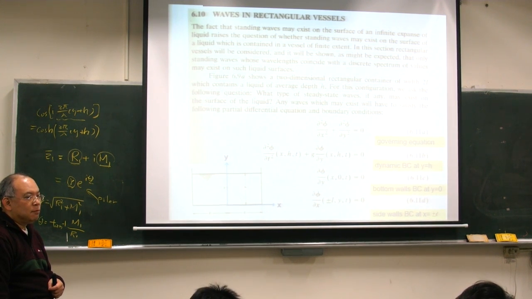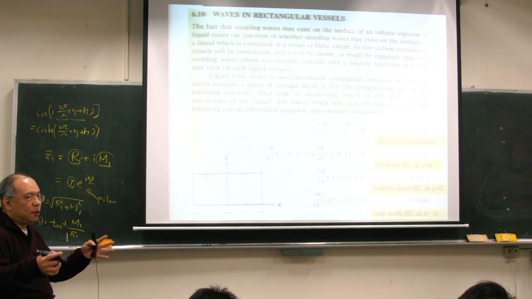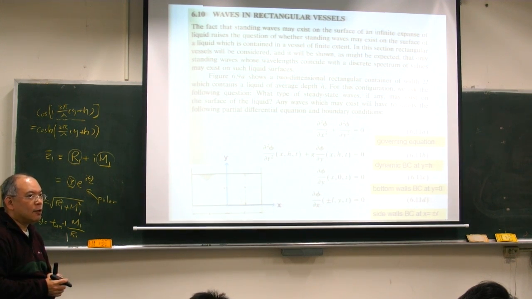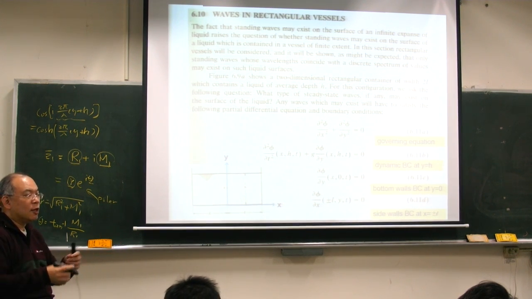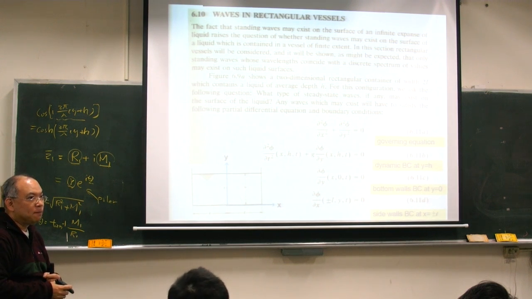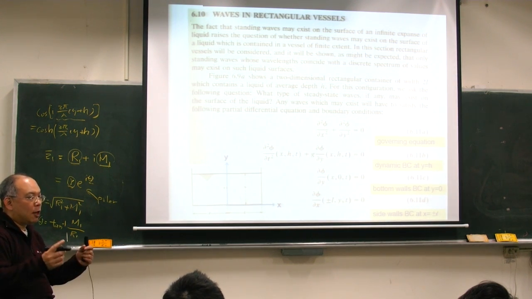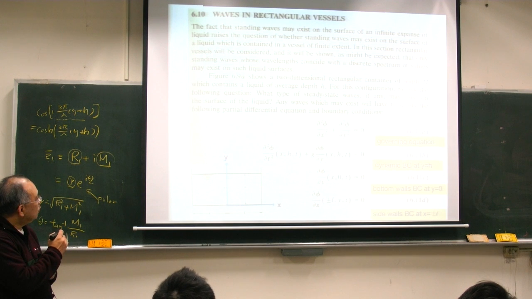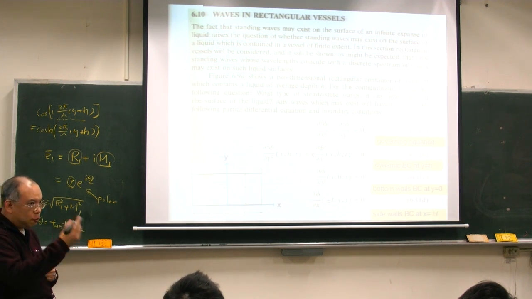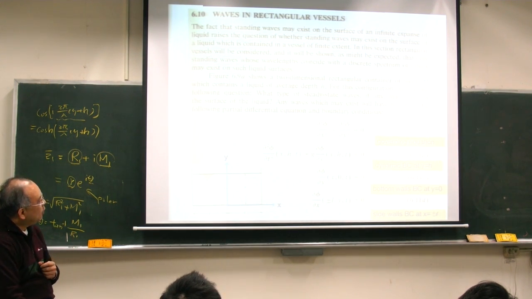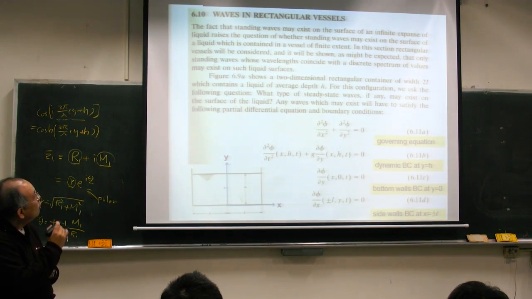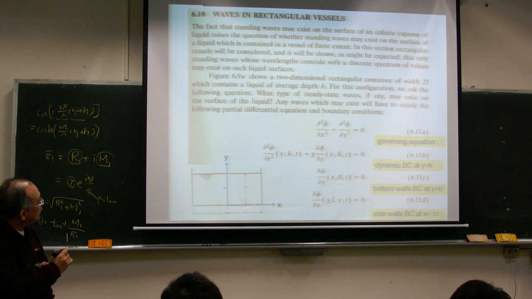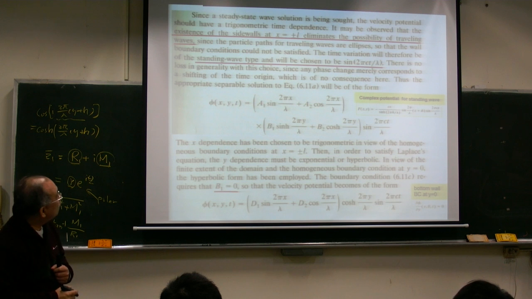Okay. So only standing wave can be sustained or can survive. I say it can survive, the only thing that can survive inside is standing wave. Okay. The rest of the traveling wave will cause this boundary condition. Okay. So anyway, let's try to construct the wave flow inside this rectangular container.